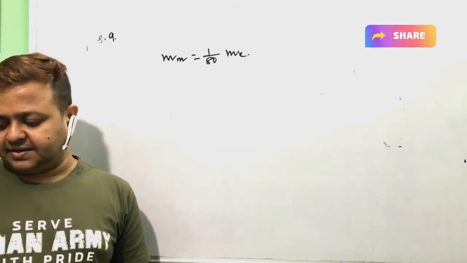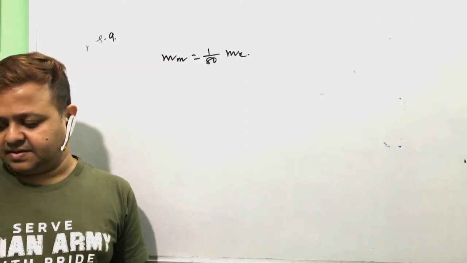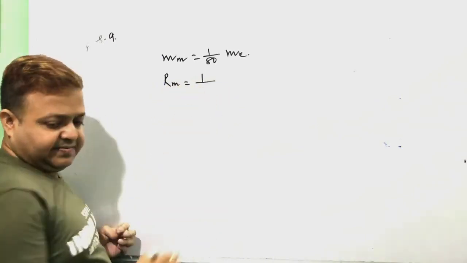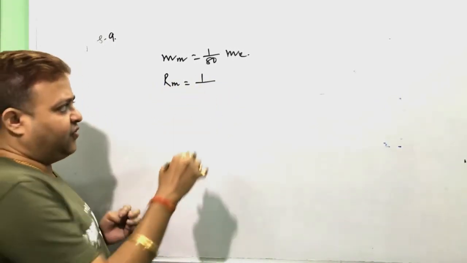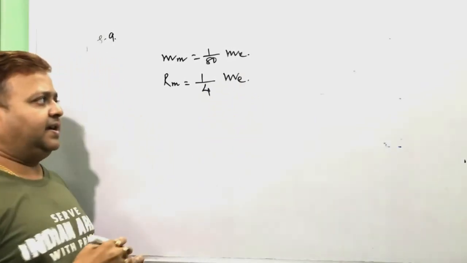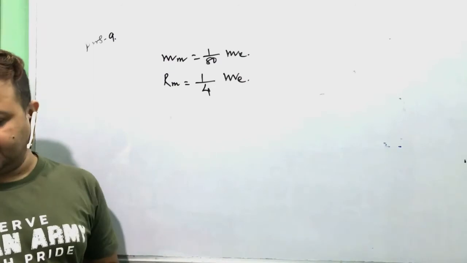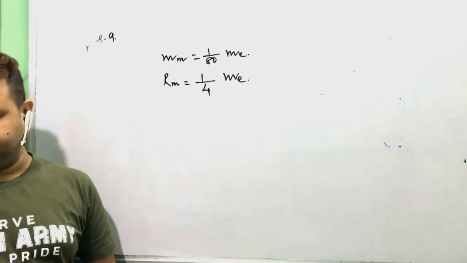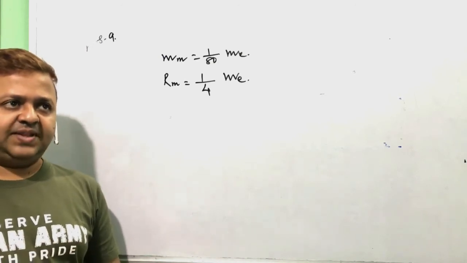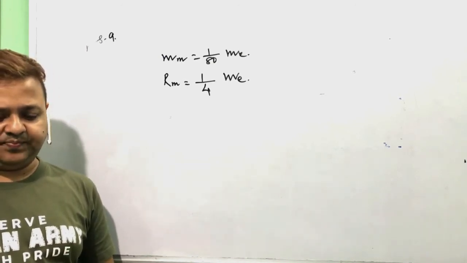And the radius of the moon is 1 by 4 times the radius of the earth. Find the ratio of their acceleration due to gravity.